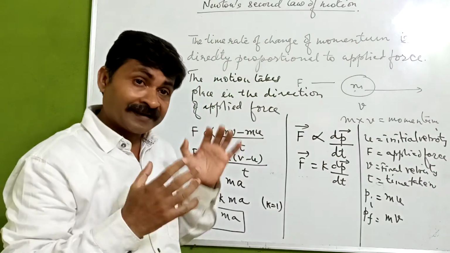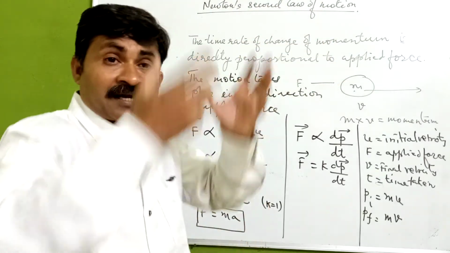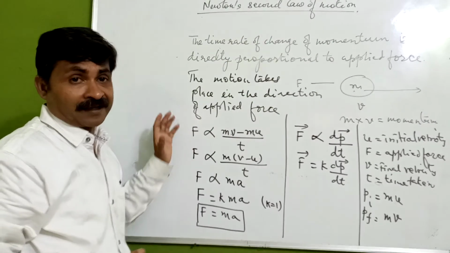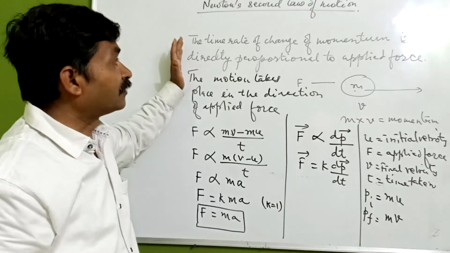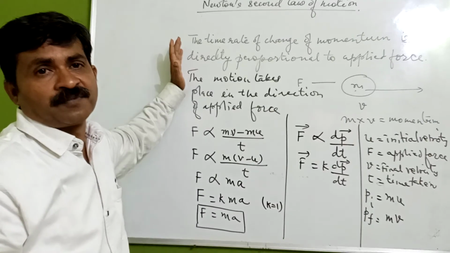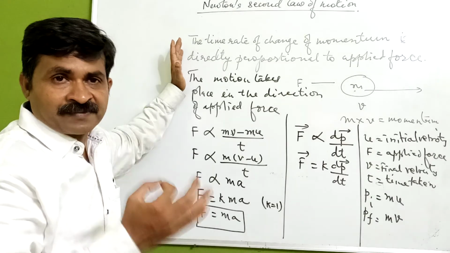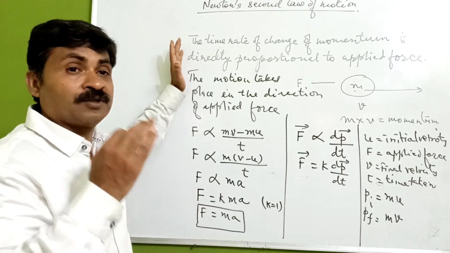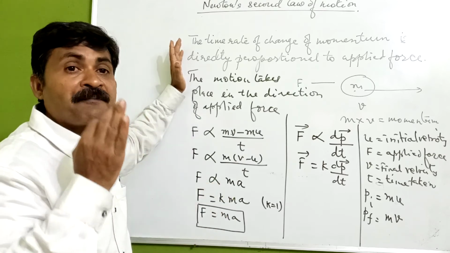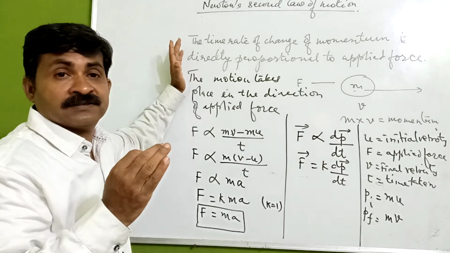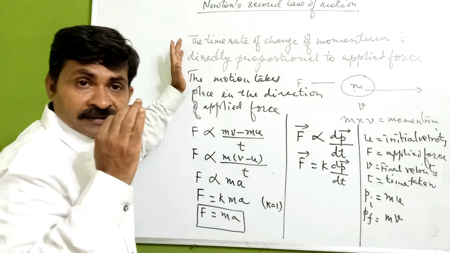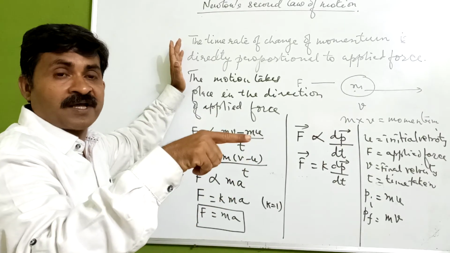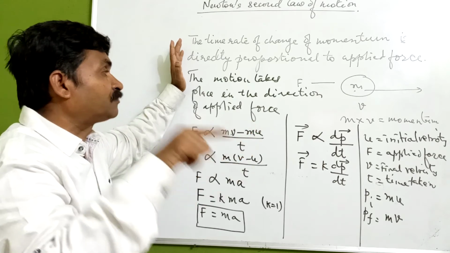So change in momentum, we can take it from here: mass into velocity will give the momentum, final momentum and initial momentum. And here what we are getting is that force is directly proportional to the time rate of change of momentum. So we can go with this, and finally we can conclude, because V minus U means change in velocity with respect to time. Change in velocity with respect to time will give the acceleration.